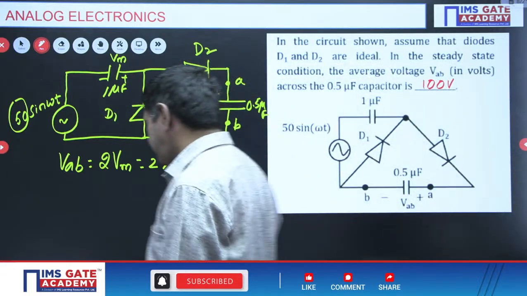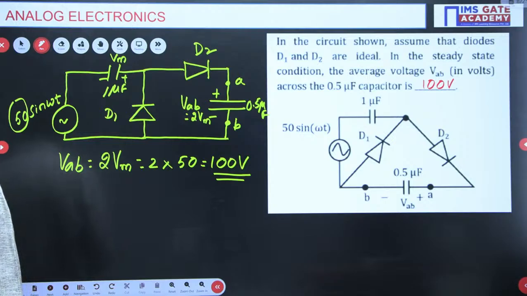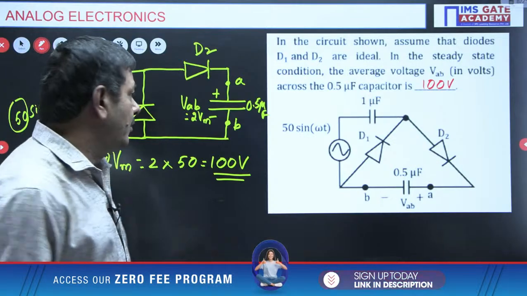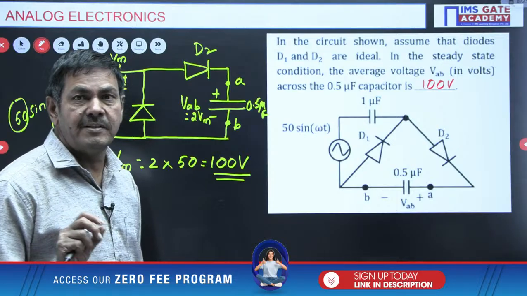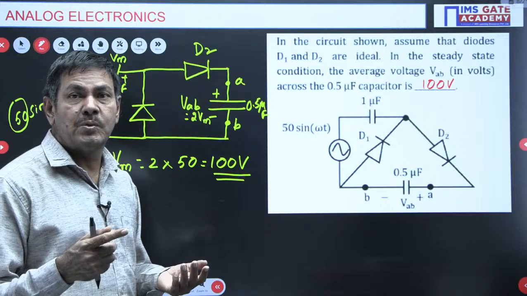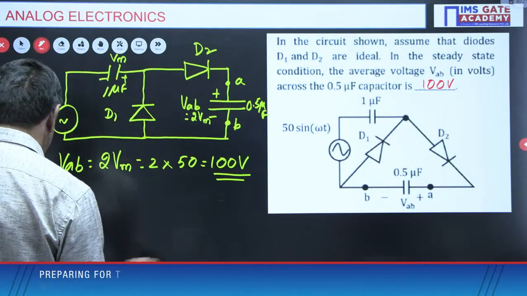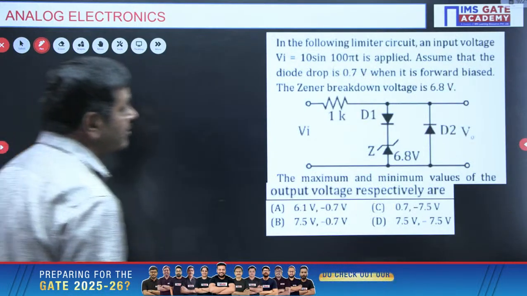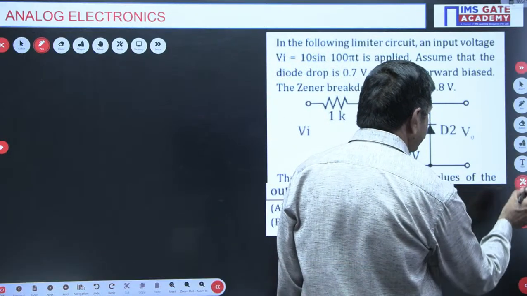Next problem. With the same diode concept, I want to give one more, because some push questions are required and some students are going to face problems with the diode only. That's why I gave it. Clipping and clamping and also simple circuits I gave. Understand now. For the clipping circuit, I will give one question. Please try this one. A diode with a Zener diode is given. Take 2 minutes.